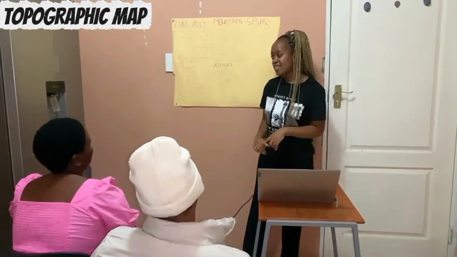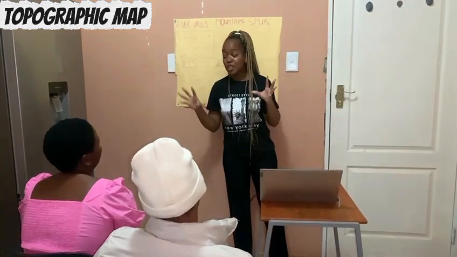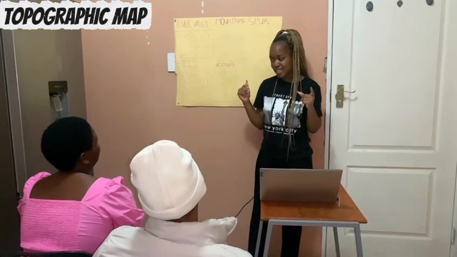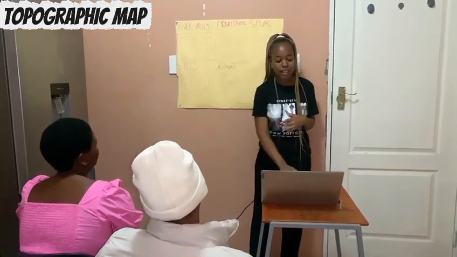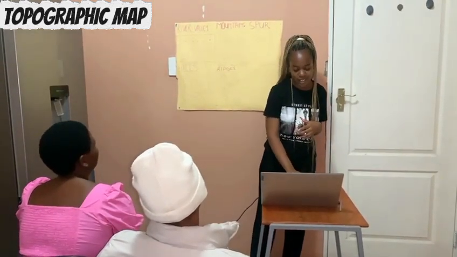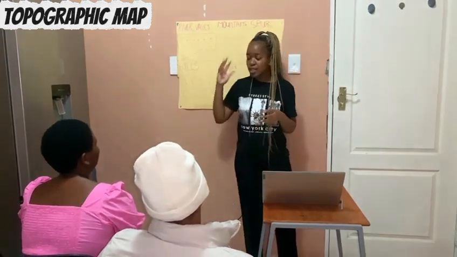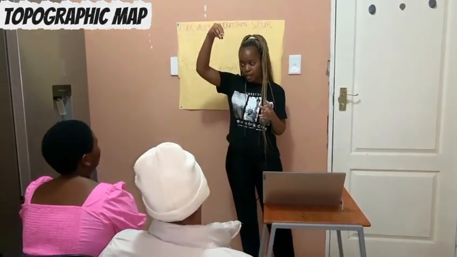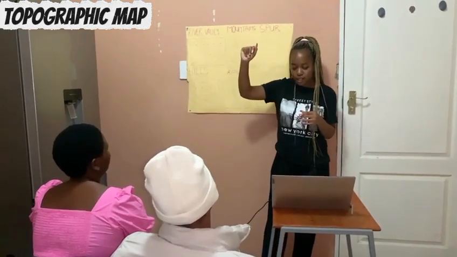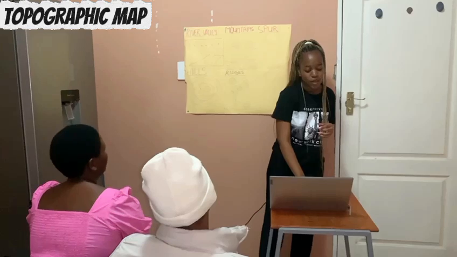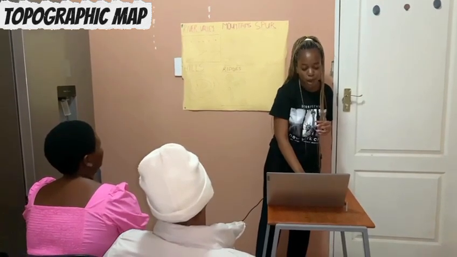Oh, I forgot. Hills are round and smooth, isn't it? Yes, they are not tall like mountains. And they are not pointy like mountains. You can see some mountains are pointy. Hills are a little bit pointy, but not pointy like mountains, isn't it? Okay, then we move to mountain.